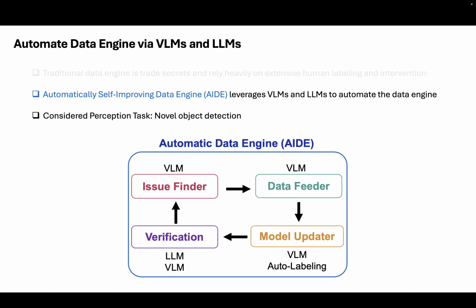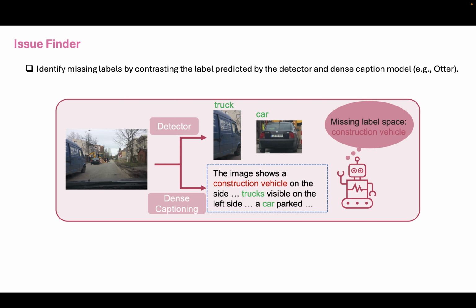AIDE consists of 4 components: the issue finder, data feeder, model updater, and verification, all empowered by a vision language model and a large language model. In the present paper, we consider the safety-critical novel object detection task to showcase the effectiveness of AIDE. Now I will talk about each component of AIDE.